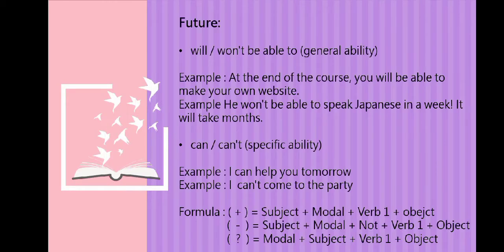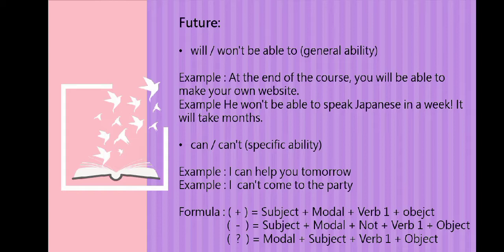3, future. Will or won't be able to, for general ability. An example, at the end of the course, you will be able to make your own website. Another example, he wants to be able to speak Japanese in a week. It will take months. Can or cannot, for specific ability. An example, I can help you tomorrow. I cannot come to the party.